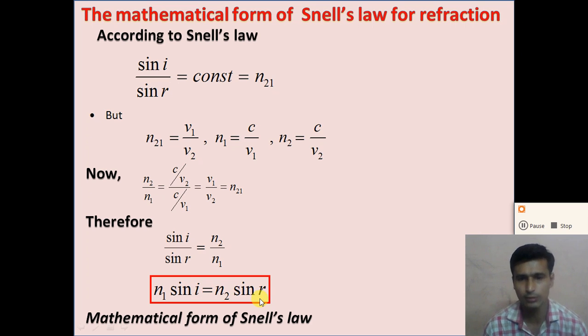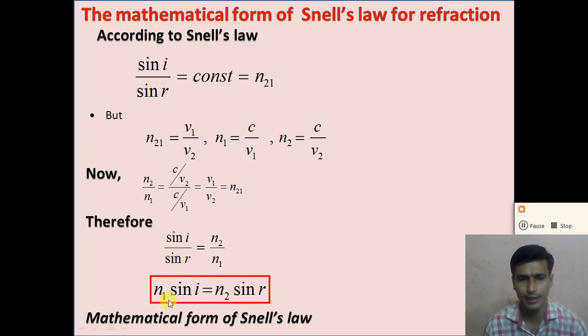So Snell's law gives the relation between the angle of incidence, angle of refraction, and the refractive indices of both media.